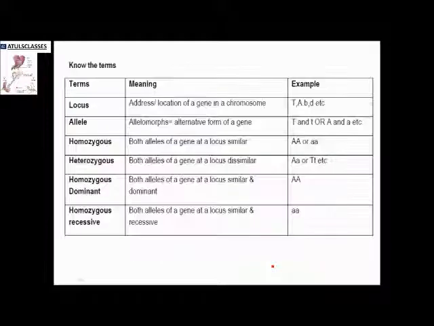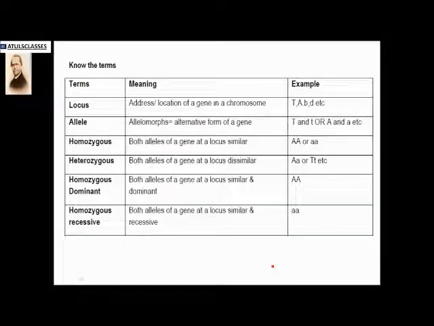So these are also the key words that you should know. Loci is the actual address of the gene. Allele is taken from allelomorphs, alternative forms of a gene. It can be T, small t, A, small a.